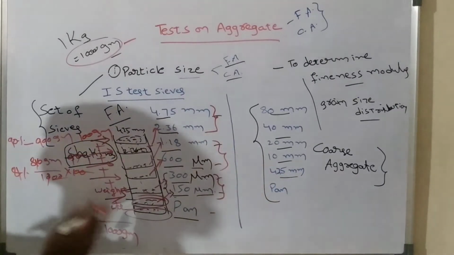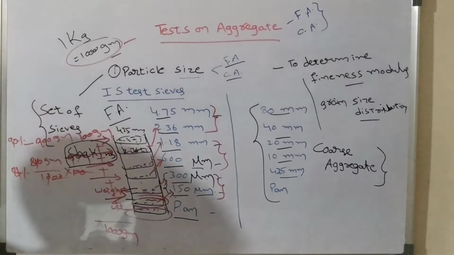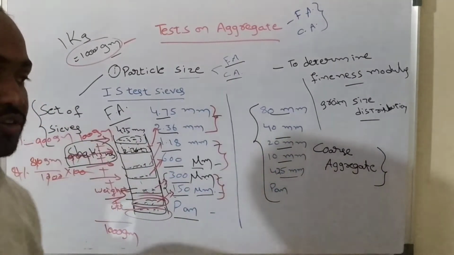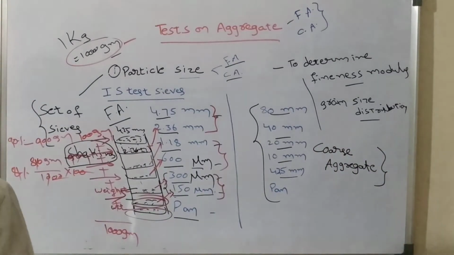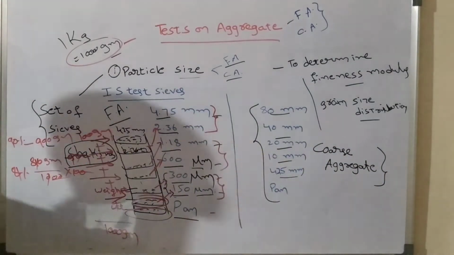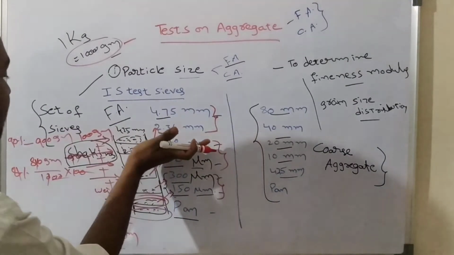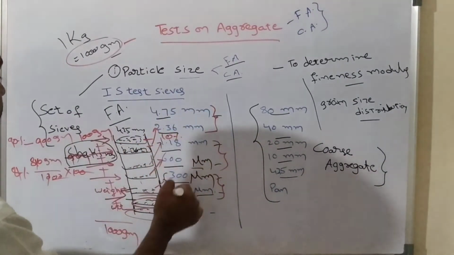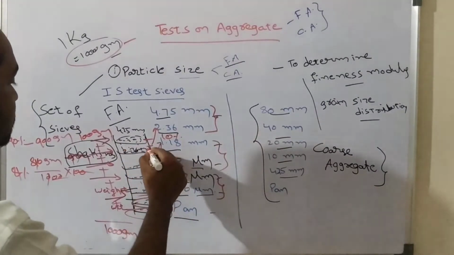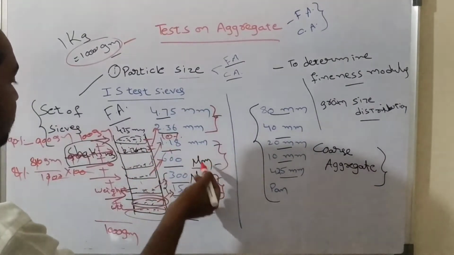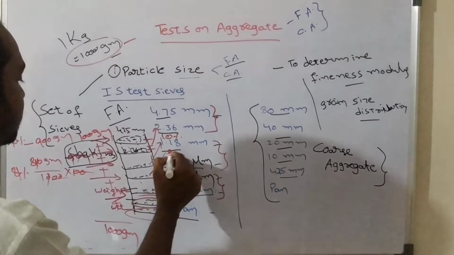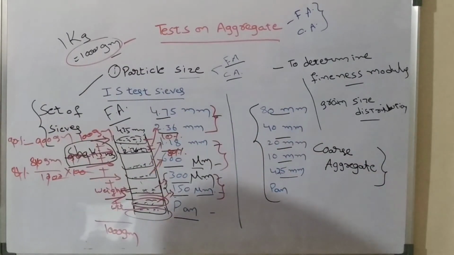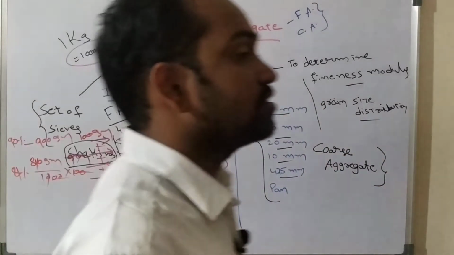Like this, from each and every sieve you can calculate how much quantity of aggregate has passed, and you can also calculate the percentage of quantity retained on each and every sieve. From here, 90% passed means 10% retained. From here, 810 passed means how much retained? 10 are retained here, and here 80 retained. Like that, you can calculate the percentage passed through each and every sieve and the percentage retained on each and every sieve.